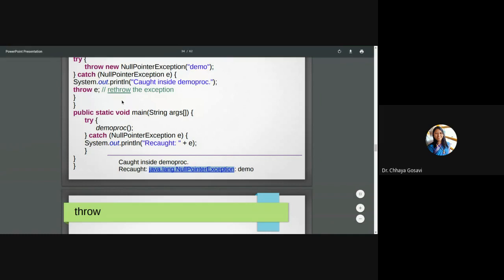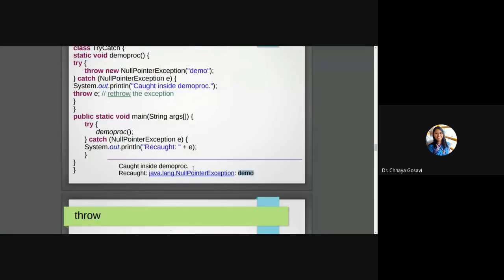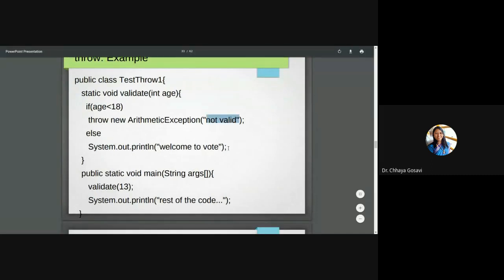We have not written it anywhere, but automatically, whenever we write e here in the catch block, caught inside demo procedure and recaught plus e, this object already has a string variable, and that is a stack trace, and it will append this demo. Whatever we pass here will be appended to the previous string. So it takes two forms, one without a parameter and one with a string as a parameter. For example, in this case, we have passed this string, new ArithmeticException, not valid.